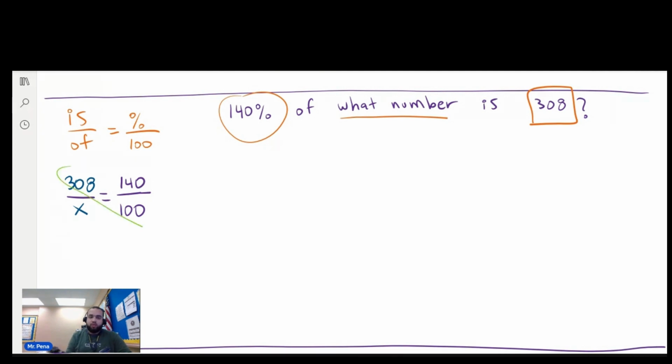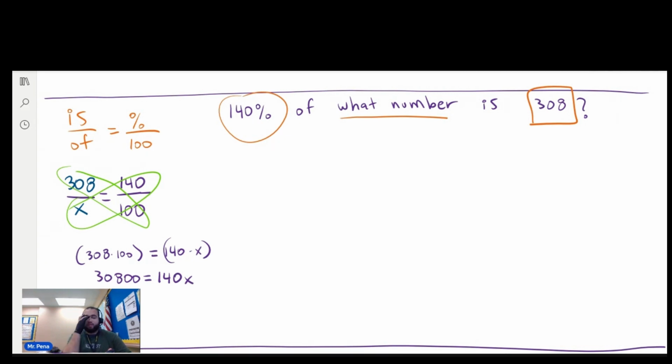Now we're going to cross multiply, 308 times 100, 100 times 140. And what do we get? 308 times 100 equals 140 times x. And so that's simply adding two zeros after the number 308. 140 times x is simply 140x.